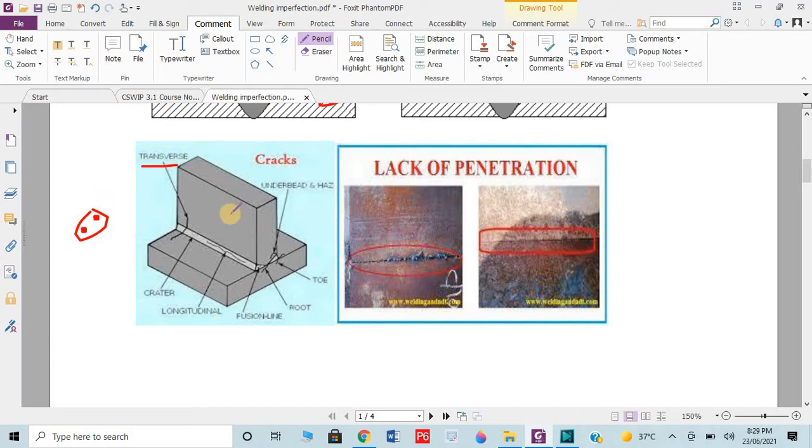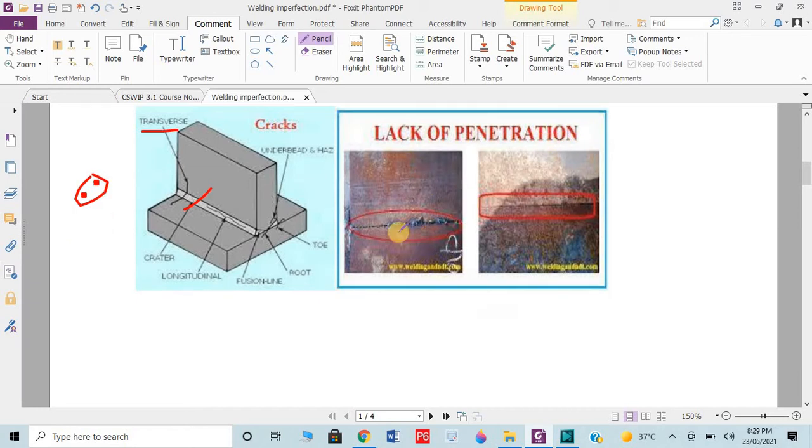Then transverse. Transverse means any crack which is transverse to the welding. This is the original welding. Transverse means at 90 degrees. This is known as transverse weld, transverse crack. Then we have penetration.